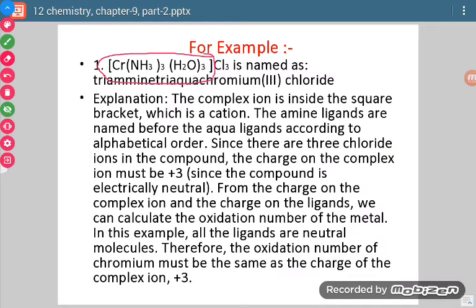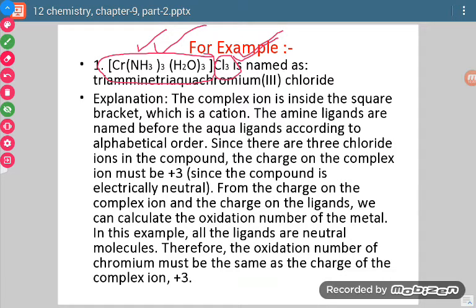Whatever is within the bracket and whatever is outside, on the basis of their oxidation numbers we will check whether it is a cation or anion. Cl carries charge -1, so the 3 Cl groups attached outside carry a negative charge. So this part is negatively charged and the complex part is positively charged. It means this is the cation, and the cation will be named first and this will be named afterwards.